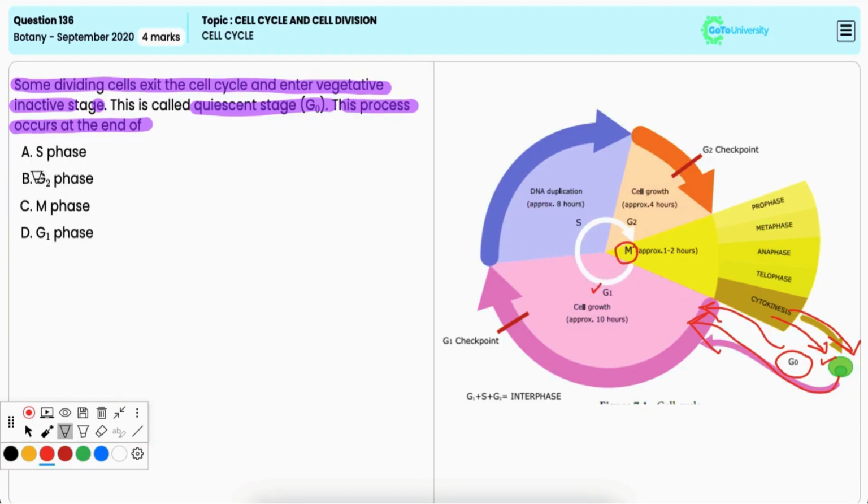Hence, the correct answer is option C, that is, this process occurs at the end of M phase and beginning of G1 phase.